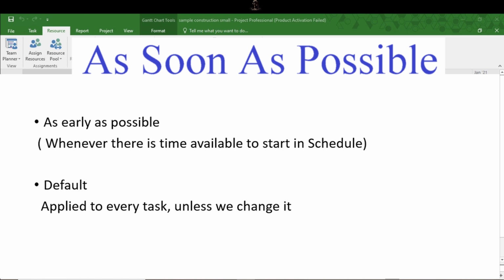As the name suggests, as soon as possible, the activity should start as soon as possible. This constraint doesn't determine when a task occurs. For example, unlike other constraints, it doesn't specify any start or finish timing or date. Like in start no earlier than, finish no later than, and the remaining constraints, we have to give specific dates and determine start or finish dependencies. It is the default constraint assigned to all the activities unless you choose a different one.